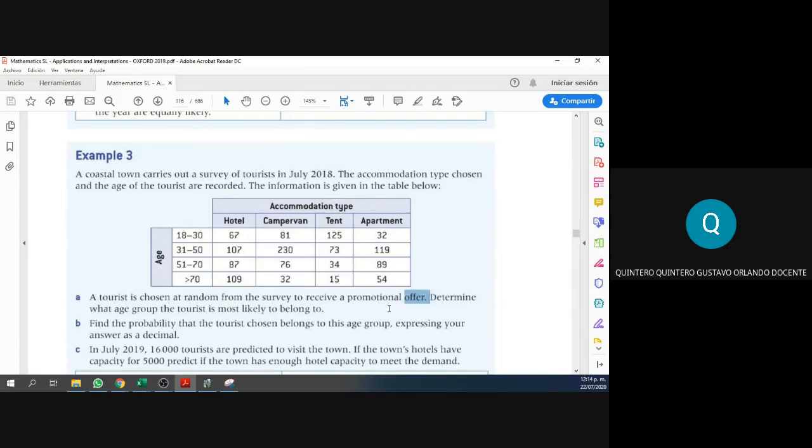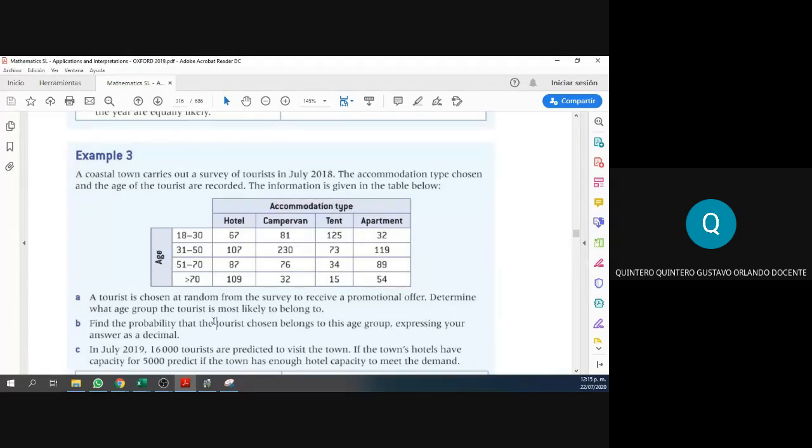Now, guys, try to determine what age group is most likely the guy is going to belong to. So is this maybe the group that the guy is most likely to be from? Or maybe this group, or maybe this group? Which of these 4 groups of ages is the most likely that the guy belongs to?